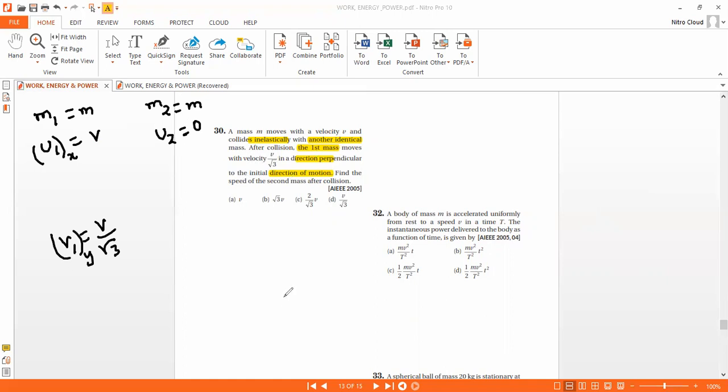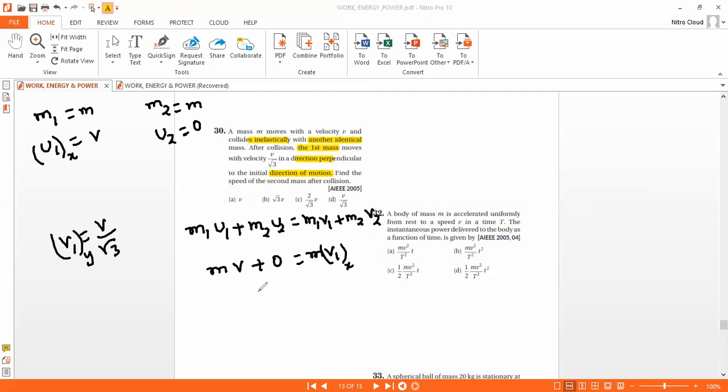Now I can write m1 u1 plus m2 u2 is equal to m1 v1 plus m2 v2. That is m into v plus 0 is equal to m into v1 along the x direction, plus 0.